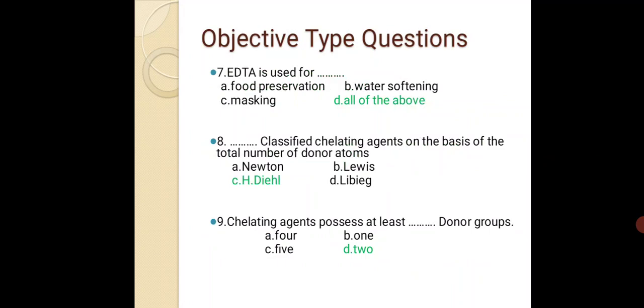Then next, a chelating agent possesses at least blank donor atoms. Option A 4, B 1, C 5, D 2. Then the correct answer is D, 2. Chelating agents possess at least 2 donor groups. Okay, these all are the MCQs regarding our topic.